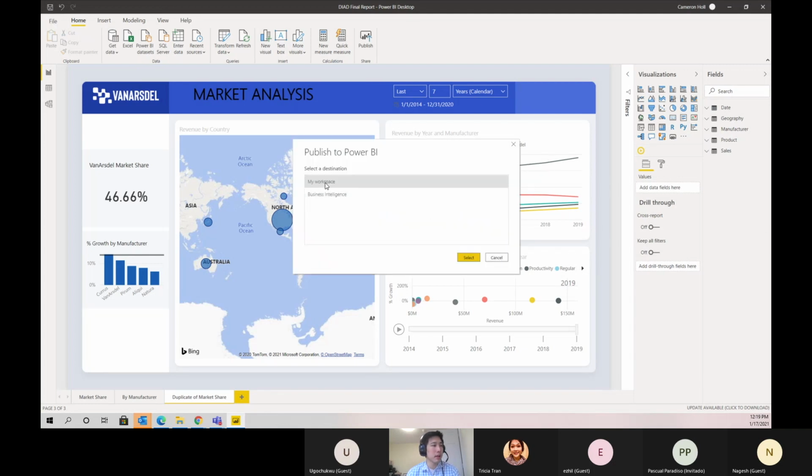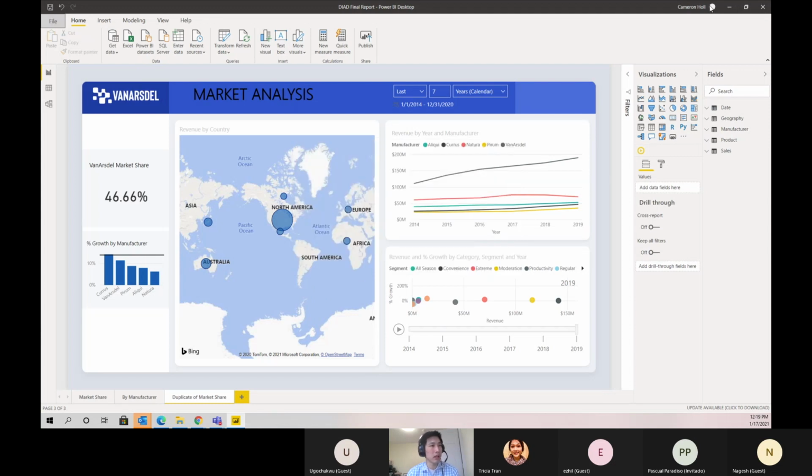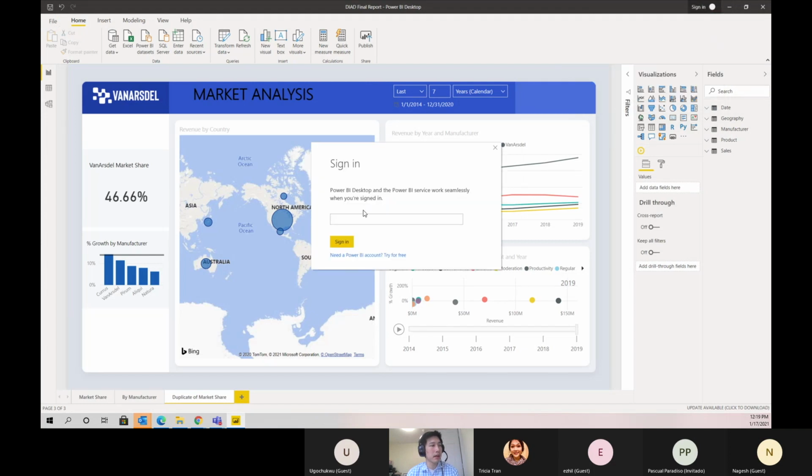As you can see, this is not the workspace I'm looking for. Well, I recognize it. This is one of my client's workspaces. So what I'll need to do is sign out here and sign into my account.